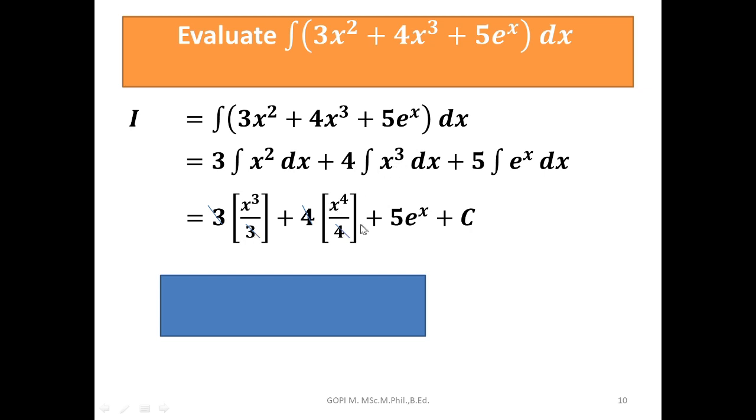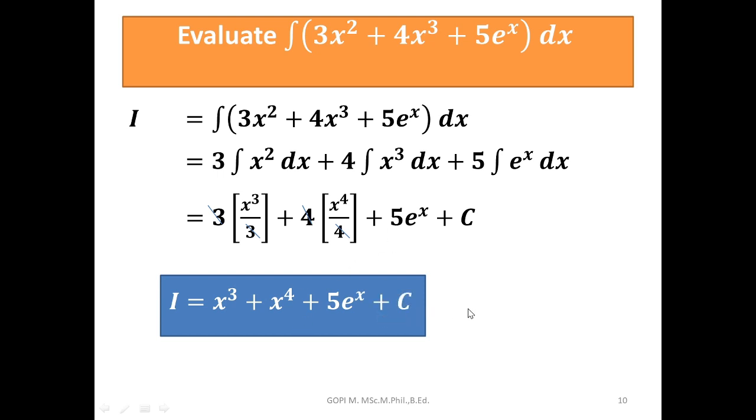So x square integration is x cube by 3, x cube is x power 4 by 4. Of course, the integration of e power x is e power x. Refer to the formulas and we understand. So the final conclusion: 3 3 cancel, 4 4 cancel. Therefore the integration of the given question is I is equal to x cube plus x power 4 plus 5 e power x plus c.